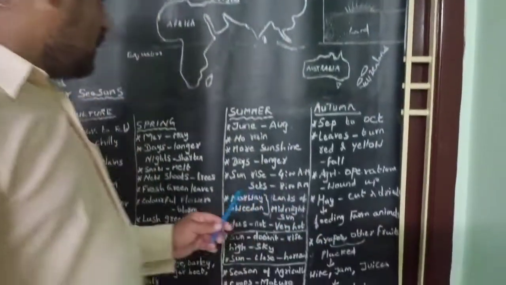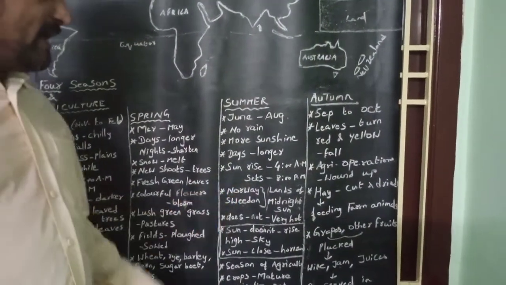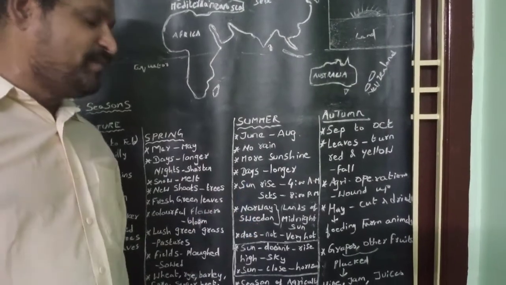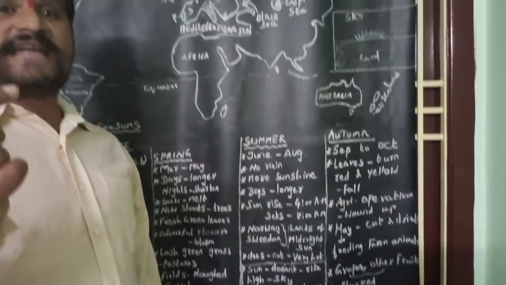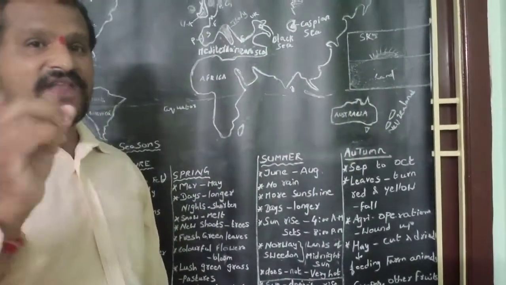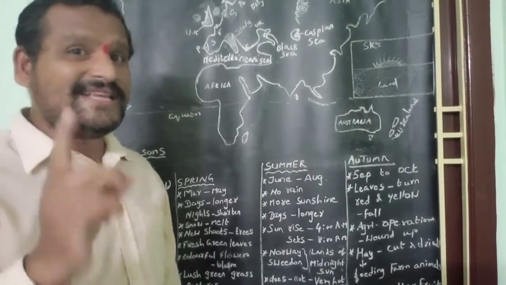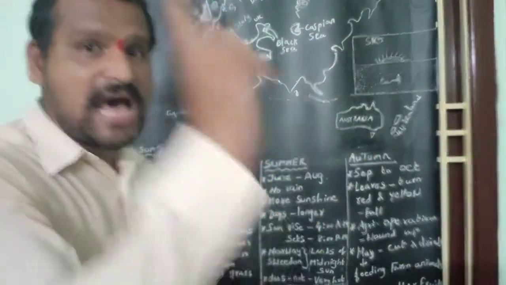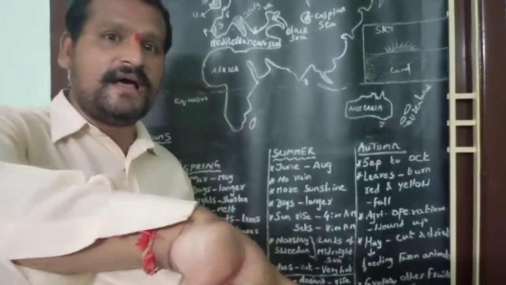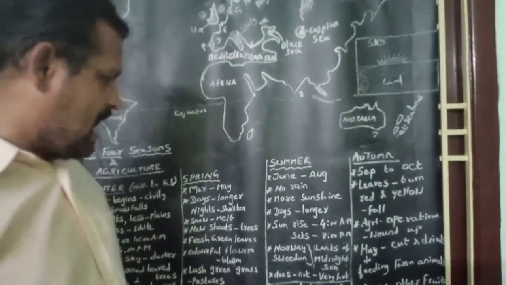Think carefully about this point, children. Norway, not Sweden. If they give Norway and Sweden together, then you write the answer Norway and Sweden.